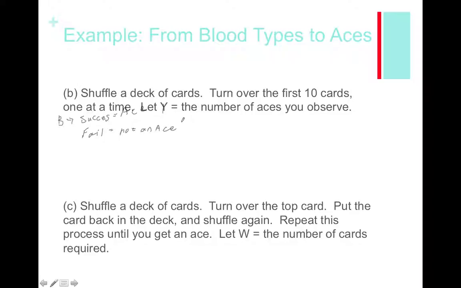You're just flipping over the top 10 cards, which means after you flip over one card, you have one less total, and you also have one less of that specific card. So they're definitely not independent here. Checking BINS, the independence doesn't work, so this would not be a binomial setting.